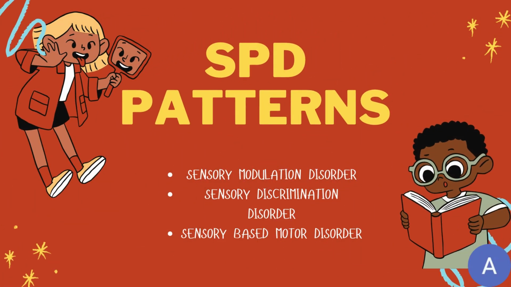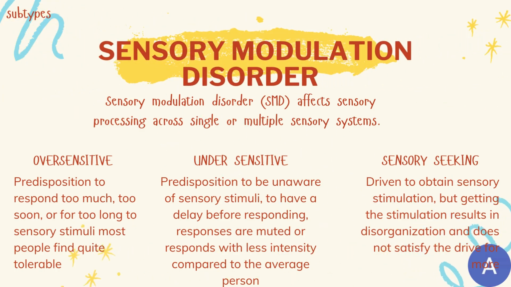As you may know or not know, SPD has three different patterns. First, sensory modulation disorder. Second, sensory discrimination disorder. And lastly, sensory based motor disorder. So, as for the first pattern, which is sensory modulation disorder, the subtypes of sensory modulation disorder include sensory overresponsive or oversensitive, sensory underresponsive or undersensitive, and also sensory craving, also known as sensory seeking.